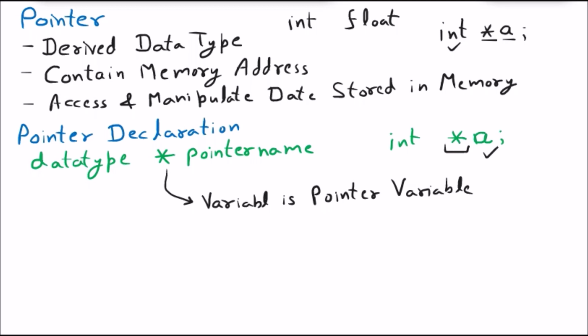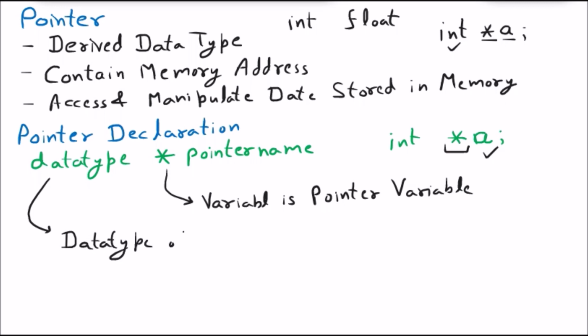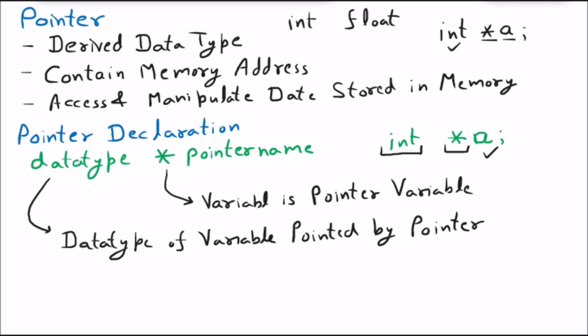Then the next one we have is the data type. It is the data type of the variable pointed to by the pointer. Let us suppose I take the example of int *a. Here integer is the data type.